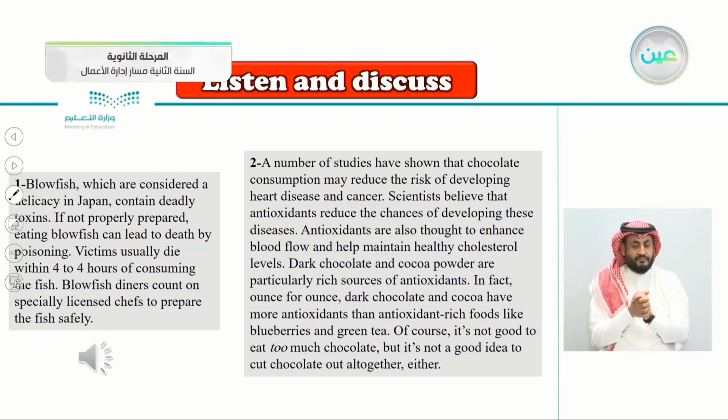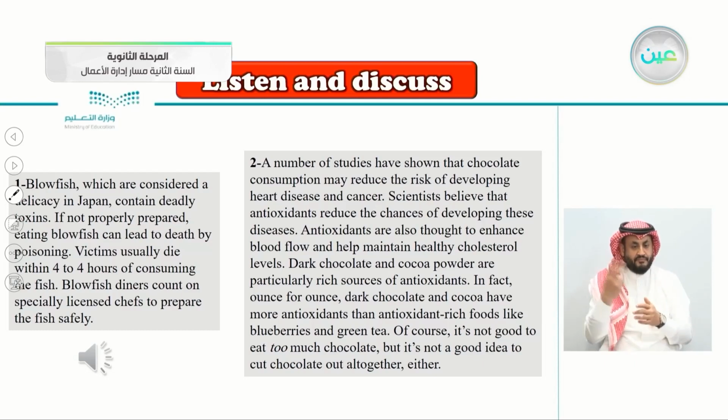So here, these are the first two articles. Here we're discussing blowfish, which are in Japan, of course, and contain deadly toxins, are poisonous. If not properly prepared, they can be poisonous. Eating blowfish can lead to death by poisoning. Victims usually die within 4 hours of consuming the fish. Blowfish diners count on specially licensed chefs to prepare the fish safely. So this is the true or false about the fish.